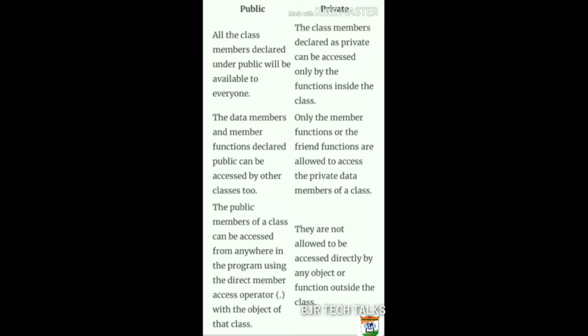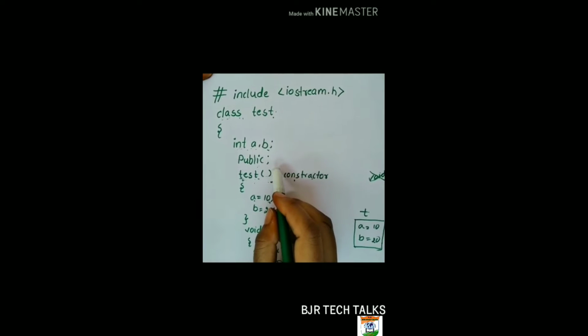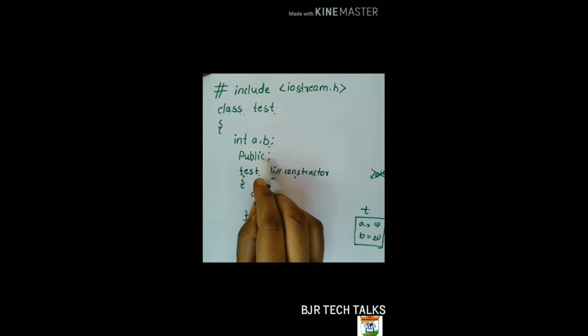If we use the private keyword, the class members declared as private can be accessed only by the functions inside the class. Only the member functions and friend functions are allowed to access private data members of the class. They are not allowed to access them directly by any object or function outside the class. So the constructor must be declared in the public area only.